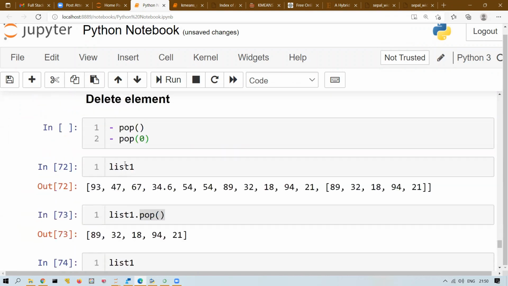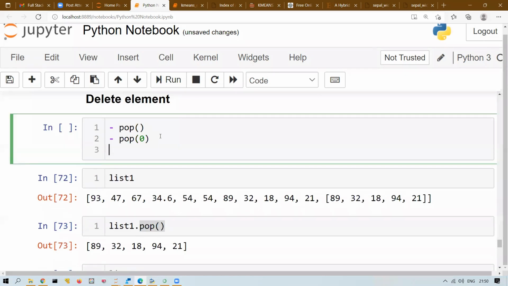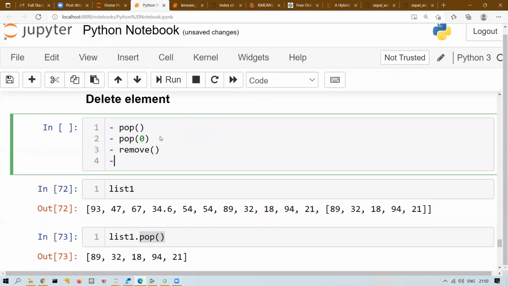Okay, let me repeat. For deleting, you have three methods. One is pop, you will use it if you want to delete with index. One is remove, you will use it if you want to delete with the name. And then there is del, which you can use with index location. Right? Is this delete operation clear, everyone? Any questions?